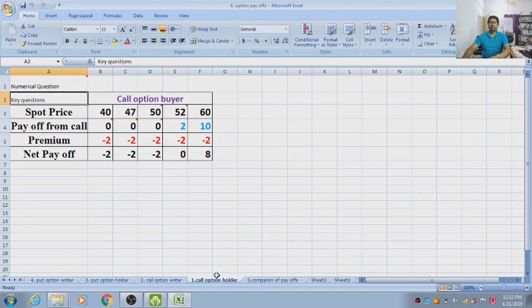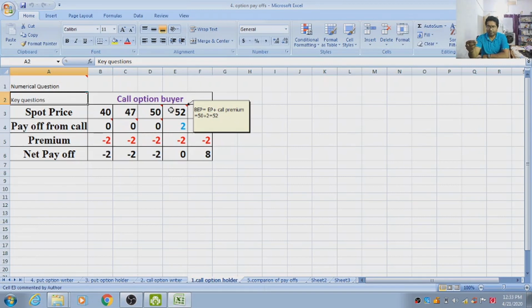Now let us solve the question. First case, call option holder, which is also called call option buyer. The spot prices we have recorded in the cells are 40, 47, 50, 52 and 60. Now the question arises, when will the call option be exercised by the buyer? Whenever the market price or spot price is greater than the exercise price. So 50 is the exercise price, and in this case the option will be exercised. If the market price rises more than the strike price, then the buyer will go to the seller and exercise the right.